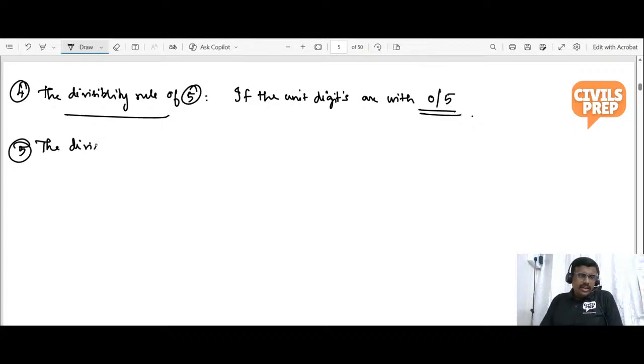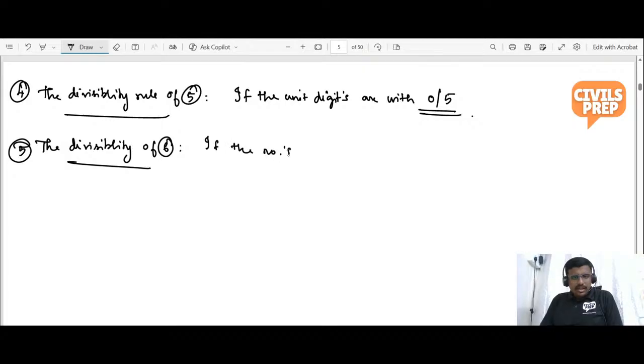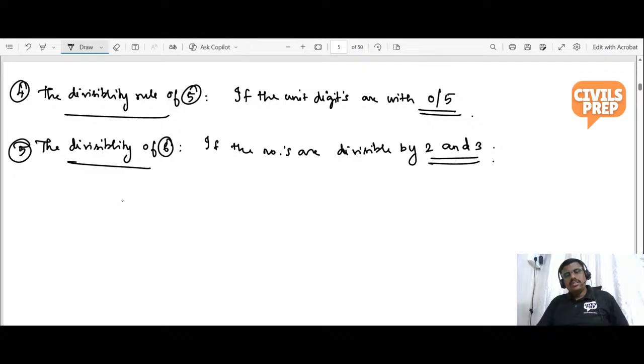The divisibility rule of 6. If the number is divisible by 2 and 3, then the entire number is divisible by 6. So if the number is divisible by 2 and 3, it is divisible by 6.